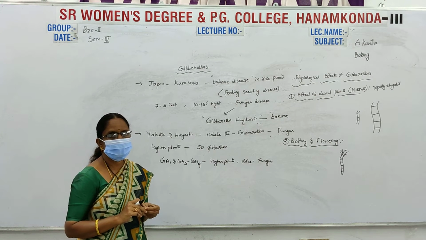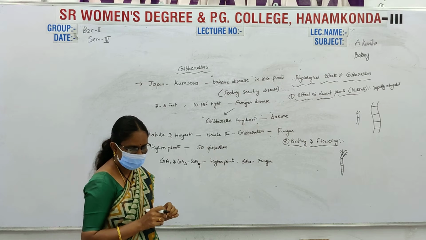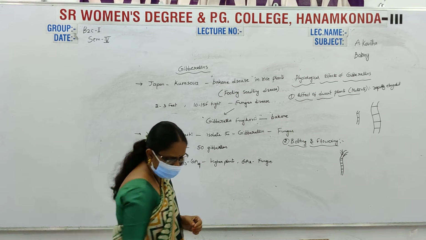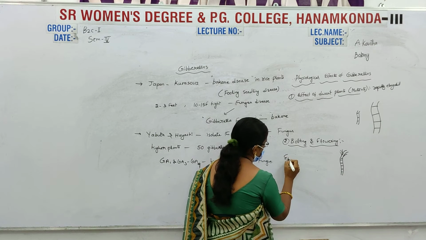This type of process is called bolting. This is also seen in radish and cabbage.